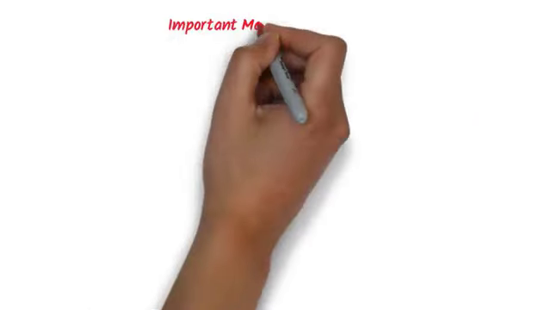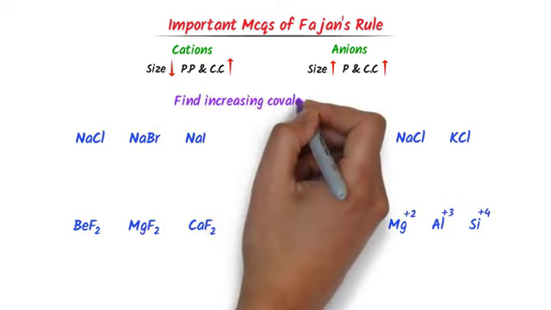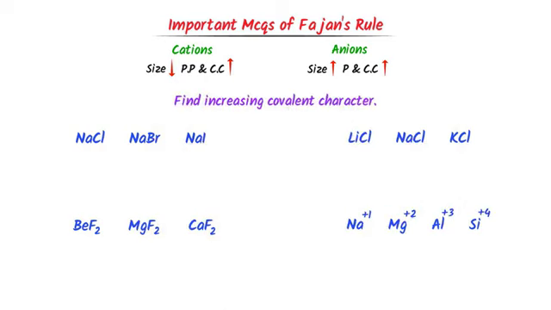Now, let me teach you some important MCQs of Fajans rule. Also remember these important points about cations and anions. If the size of a cation is smaller, it will have more polarizing power and covalent character. Secondly, if the size of an anion is larger, it will have more polarizability and covalent character. Now consider these ionic compounds. Find the order of increasing covalent character.